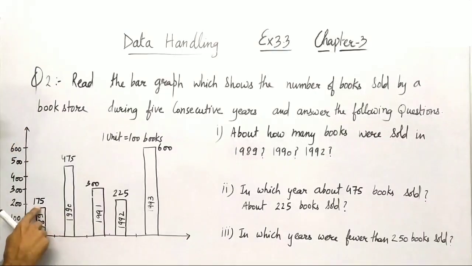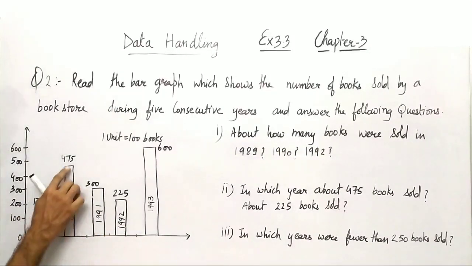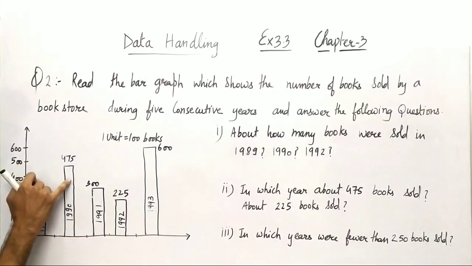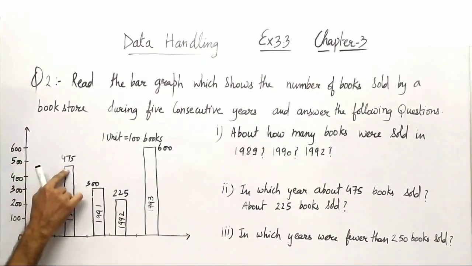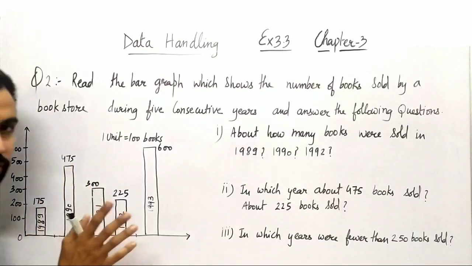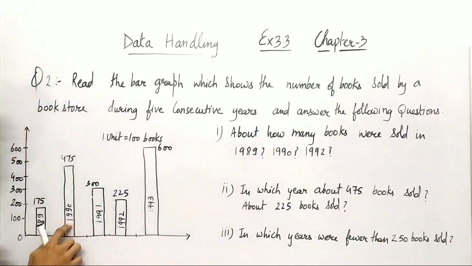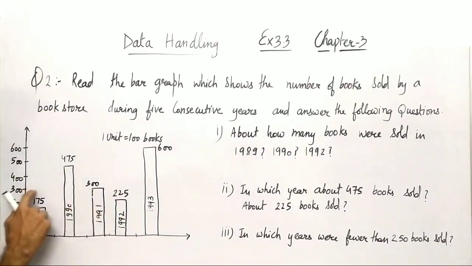So first of all, on top of these bars, I have worked out the number of books sold in each respective year and written it here for you. You can see here, it was slightly less than 200, that means something about 175, right? You can see this second bar is slightly less than 500. So I have written 475 books were sold during 1990 and this was exactly 300.